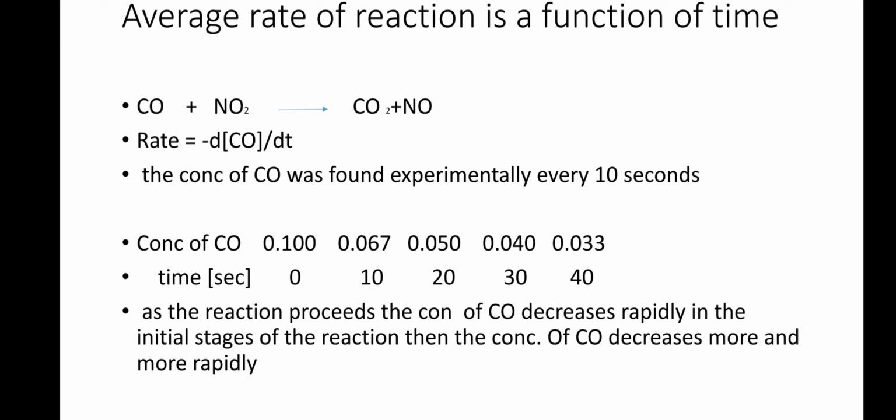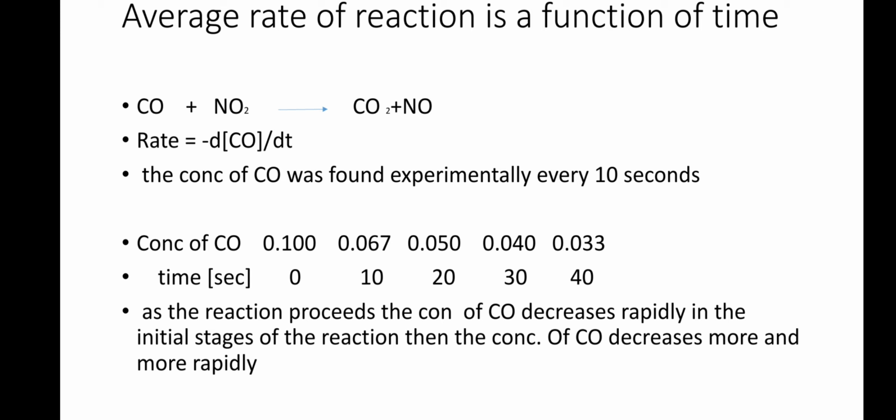So we can say that at the start the concentration was decreasing very rapidly. At the last interval, from 30 to 40 seconds, there is only a small difference. So as the time passes, the rate of decrease in the concentration becomes smaller.